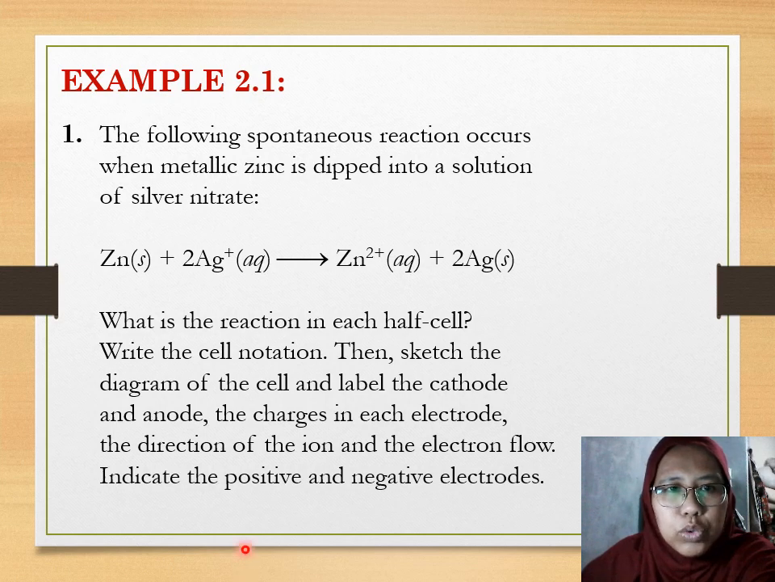Let's do example 2.1. The following spontaneous reaction occurs when metallic zinc is dipped into a solution of silver nitrate. Given the overall cell reaction, what is the reaction in each half cell? You can derive that from the overall cell reaction. Write the cell notation and then sketch the diagram of the cell and label the cathode and anode and the charges in each electrode, the direction of the ion and the electron flow. Indicate the positive and negative electrodes. So there are so many things that you have to do. Let's do it together one by one.